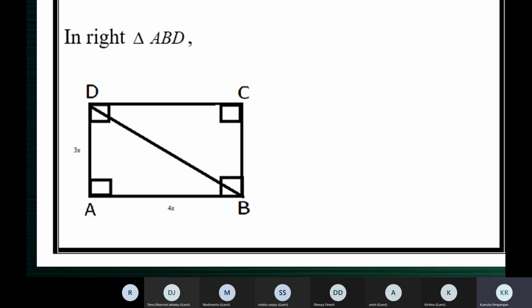I've marked 4x and 3x. BD is 25. So which is the triangle we are taking up? ABD, ma'am. ADB. All of you understand that? In this triangle ADB, which angle is right angled? A, ma'am. Then which is the hypotenuse? DB, ma'am. Now apply Pythagoras theorem and tell me the result.